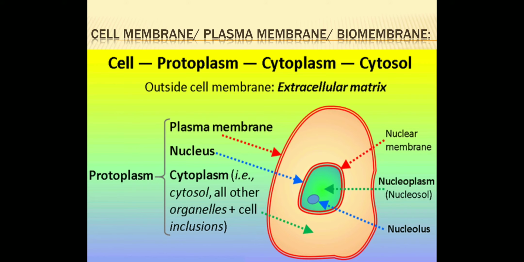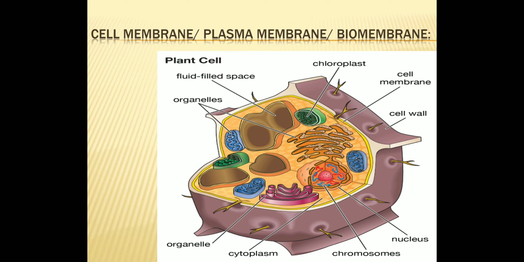Let's see the first part, that is the extracellular presence of cell membrane. Extracellularly, you will find the cell membrane is present around the protoplast. Now what is protoplast? Protoplast is the entire cell except the cell wall. Okay, that is the extracellular region.